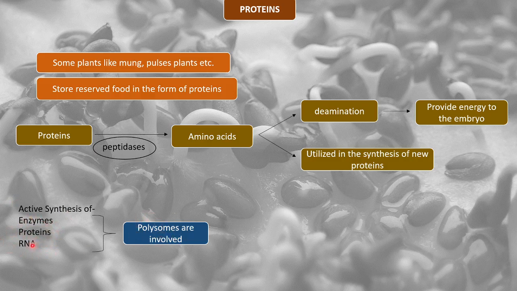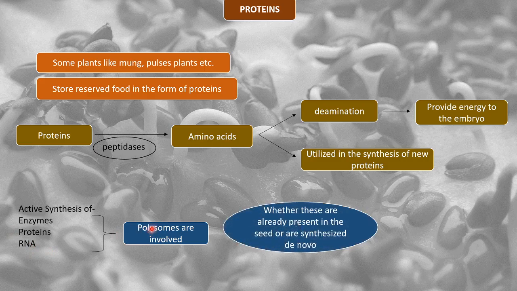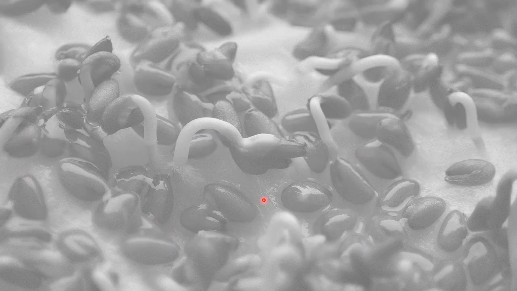And whether these polysomes are already present in the seed or are synthesized de novo is not known. This is a question mark, right? So we do not know the origin of these polysomes, but when these things have to be synthesized, polysomes are involved. So this is how the changes in protein take place during seed germination.